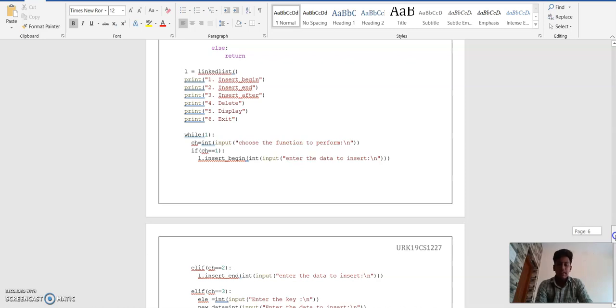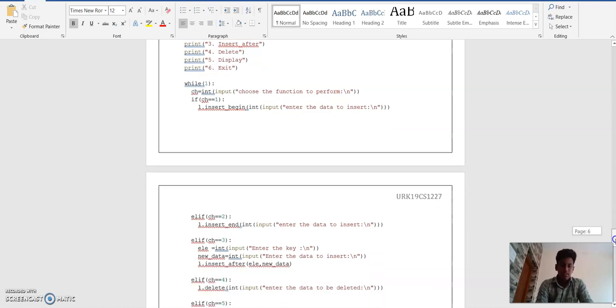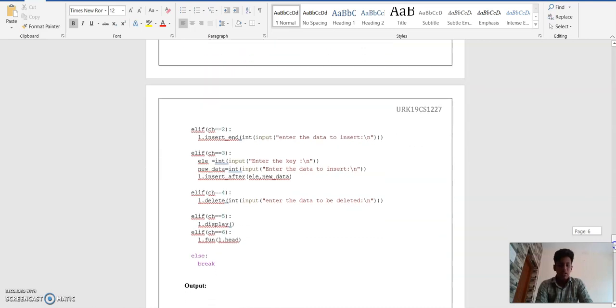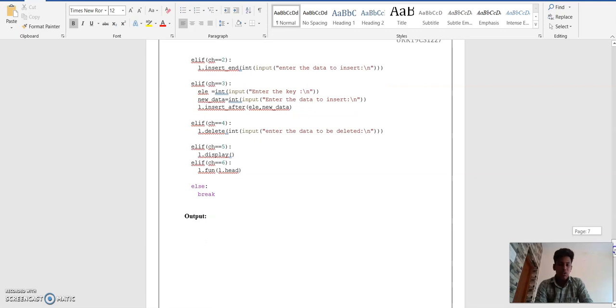Int of input, enter the data to be inserted. Otherwise, if the user gives 2 as an input, then insert_end, int of input, enter the data to be inserted. If 3, it means insert after, input, enter the key. If 4, it means delete, enter the data to be deleted. If 5, it will display, and 6, exit, and else it gets break.